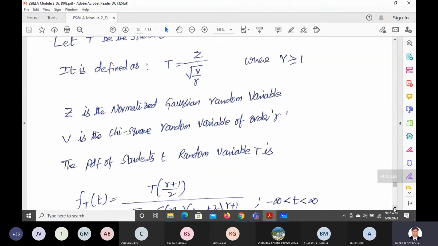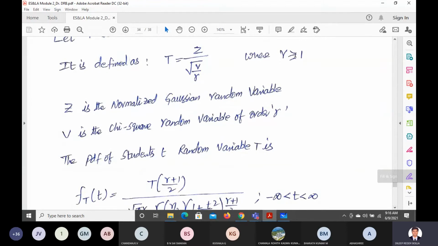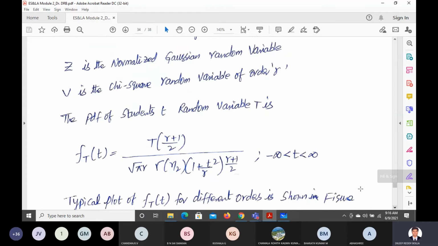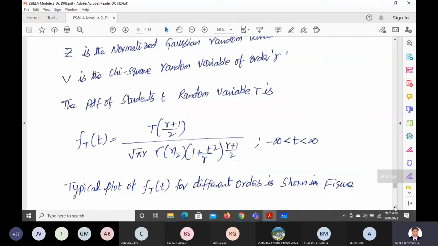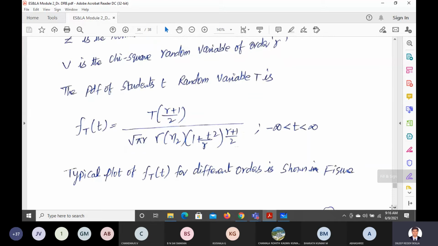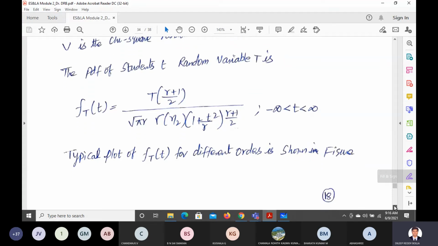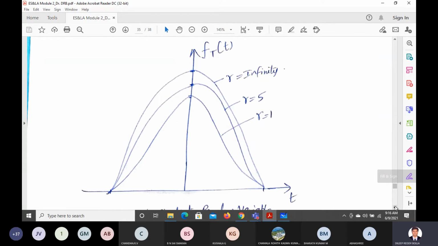Let us say the order is R, the value of that will be greater than 1, that we know. Based on that, we are going to get the PDF function like this: T of (R plus 1) by 2 over the square root of pi R into gamma of R by 2, times 1 plus T square by R to the power of minus (R plus 1) by 2. That will be difficult to remember, but there is no other way, because the proofs are the findings of the author, the scientist.